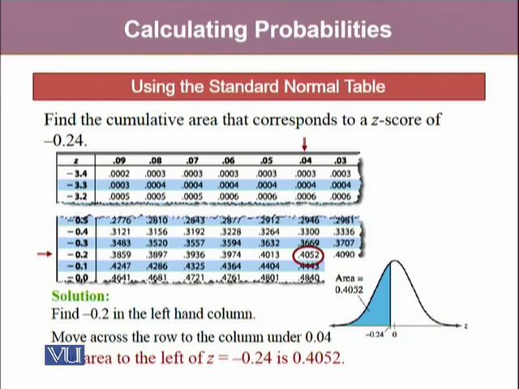So if by any chance z gets the value minus 0.24, then firstly we find minus 0.2 in the left-hand column, and then we move across the row to the column under 0.04. Hence the area to the left of z equals minus 0.24 is 0.4052, and again in the normal curve it is represented by the shaded region.